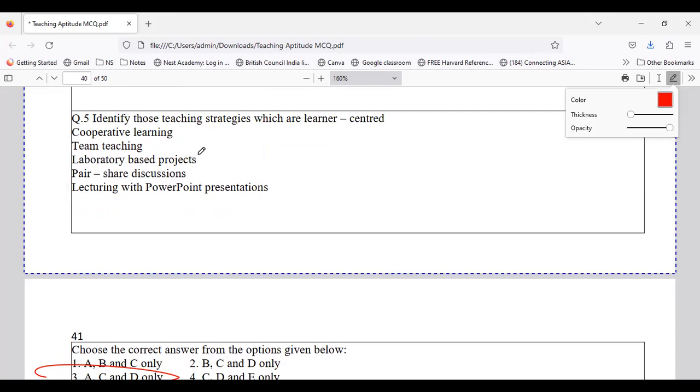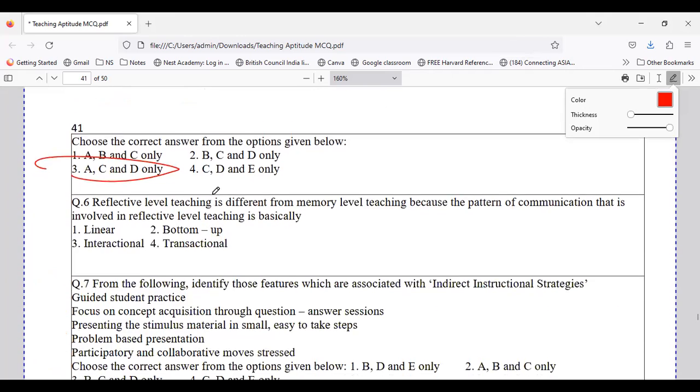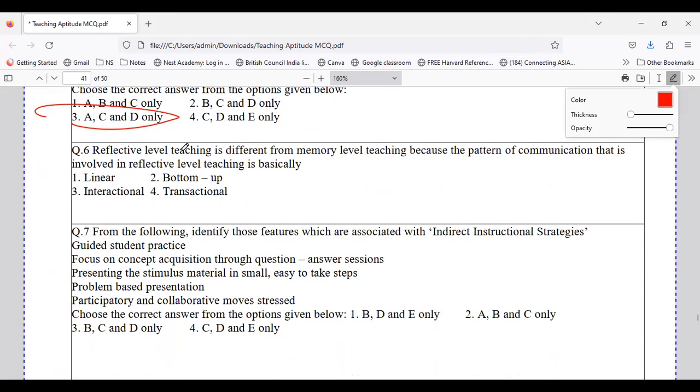Which comes with the help of your teaching strategies which are learner centered. So the question was very specific regarding learner centered. Okay. Coming to question number 6, reflective level teaching is different from memory level teaching.